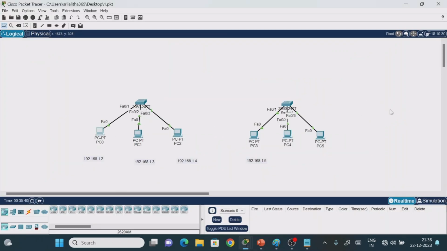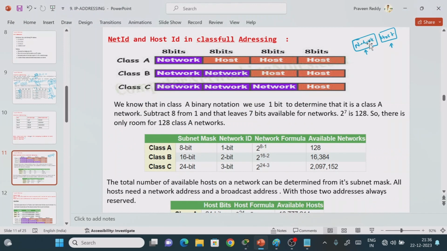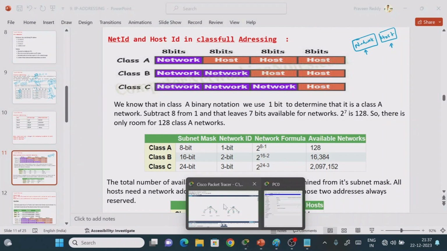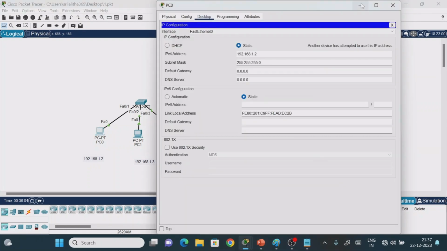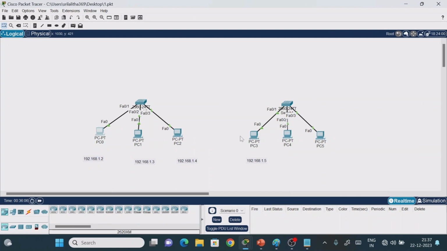In real time, we may have multiple networks, right? So the question is that we need to identify, if you take either class A, class B, or class C, the maximum number of networks you will get. After finding the networks, how many networks may I have here? 2 networks. After finding the networks, what is the maximum number of IP addresses that we can assign to this machine, this machine, this machine, this machine?